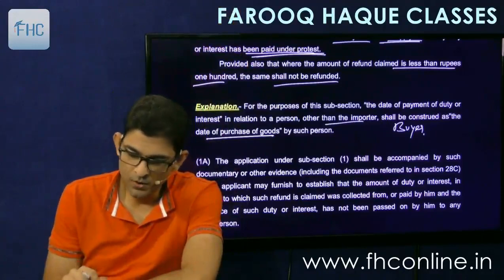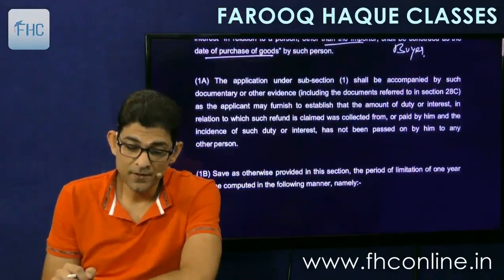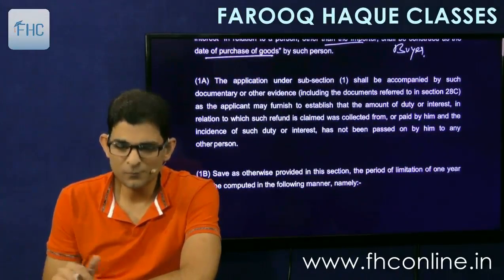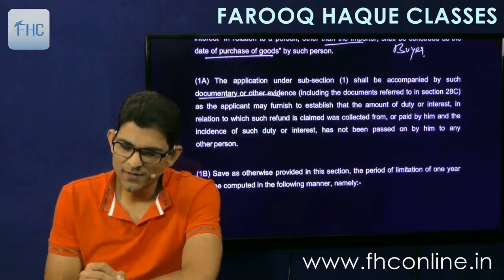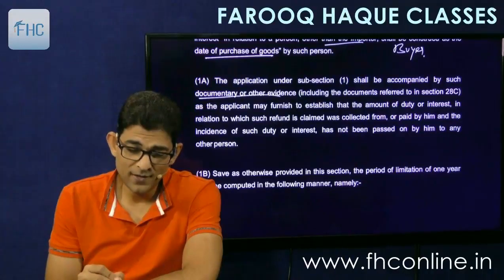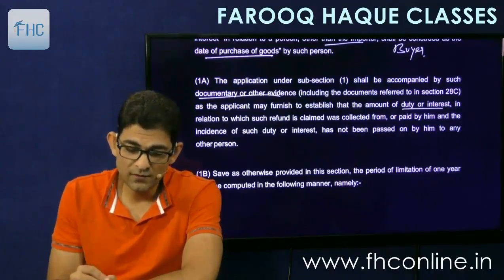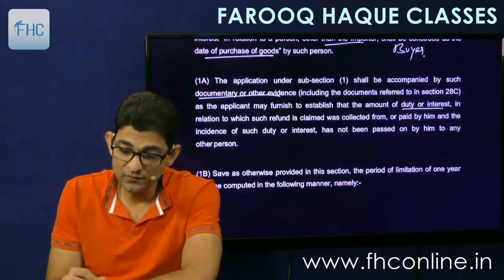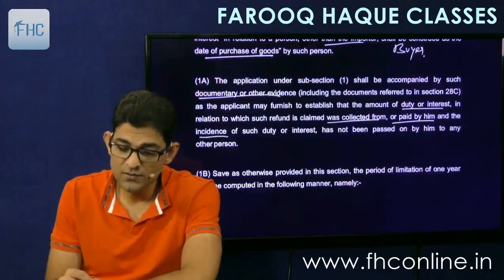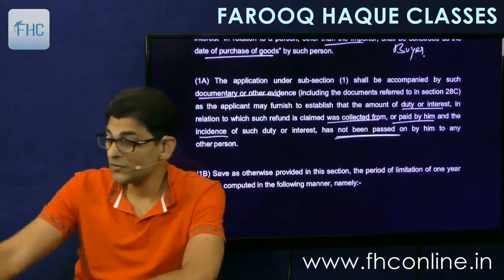Okay. So that is also simple. Then subsection 1 is there. It says the application under 1 shall be accompanied by such documentary and other evidence. So this is a theoretical point. Documentary or other evidence, including the documents referred to under 28C that we'll see, as the applicant may furnish to establish that the amount of duty or interest in relation to which such refund is claimed was collected from or paid by him, and the incidence of such duty or interest has not been passed on by him to any other person. So this is, you have to prove.